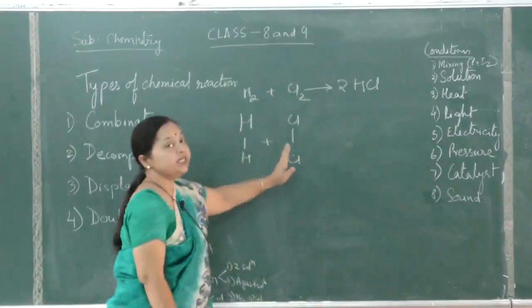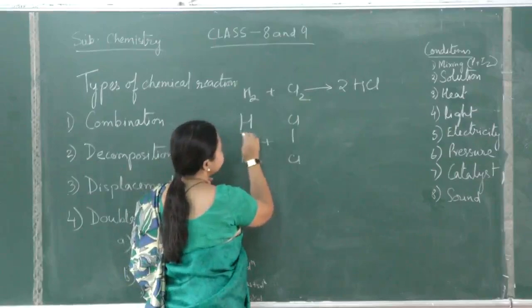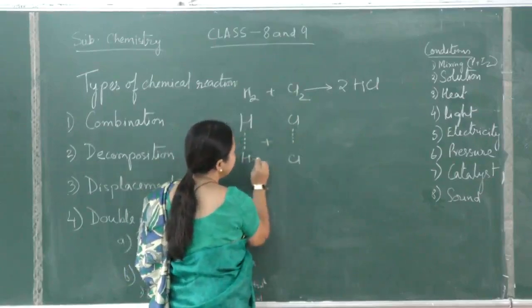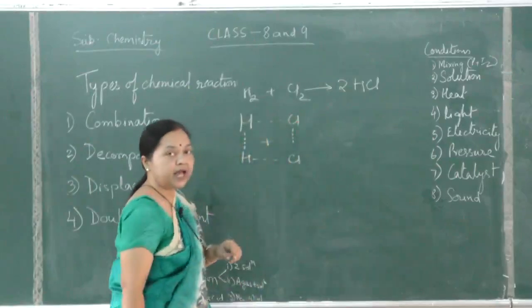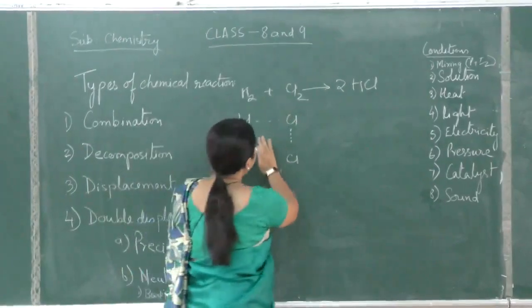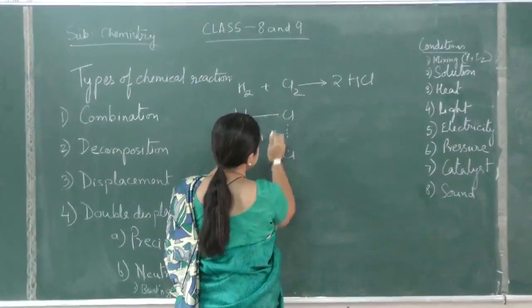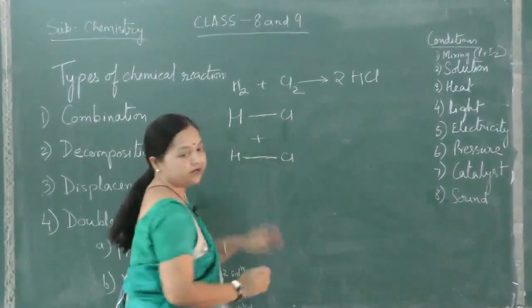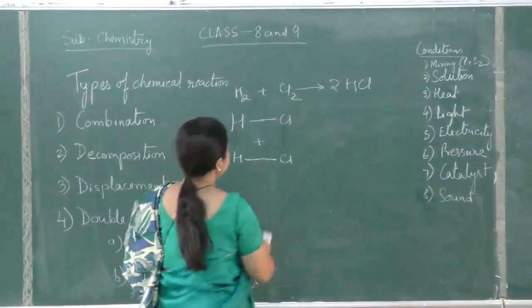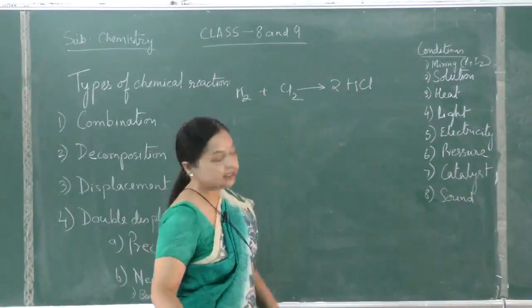When hydrogen and chlorine are reacting, this bond starts breaking and new bonds start forming between hydrogen and chlorine, and at one stage this whole bond is removed and this bond is formed. That means it becomes two molecules of HCl. In this way, two molecules of HCl, that is, 2HCl, are formed.